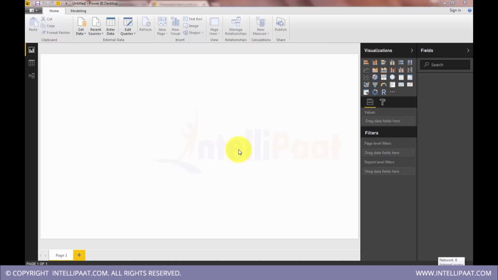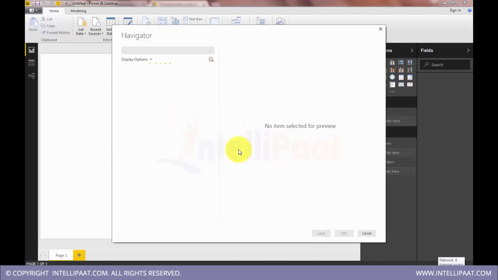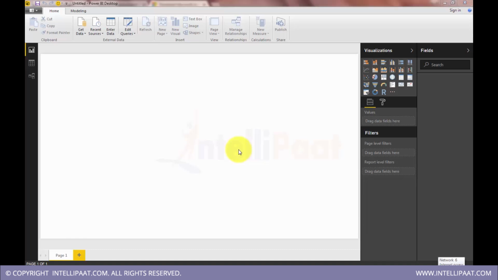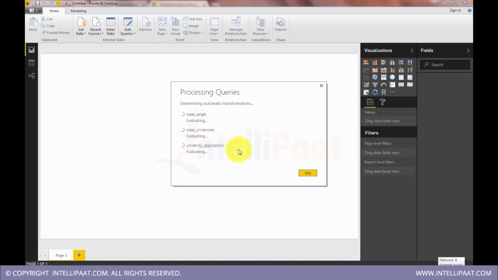I'll get the data. So let's get all three sheets into Power BI Desktop. Set tick load. No need to set preview now because we know already what data we are pulling in.